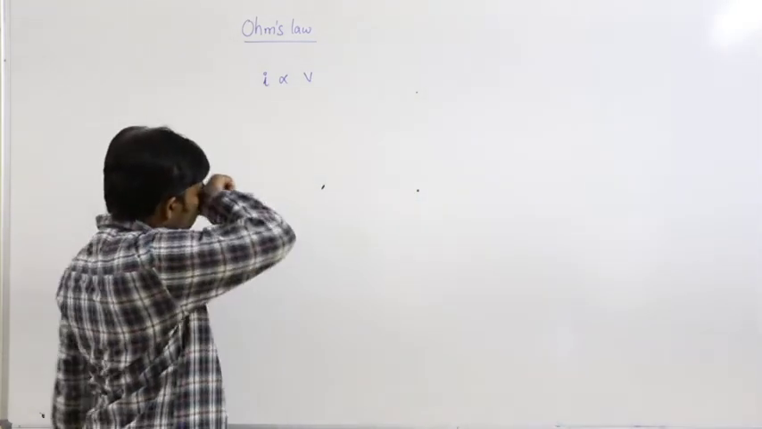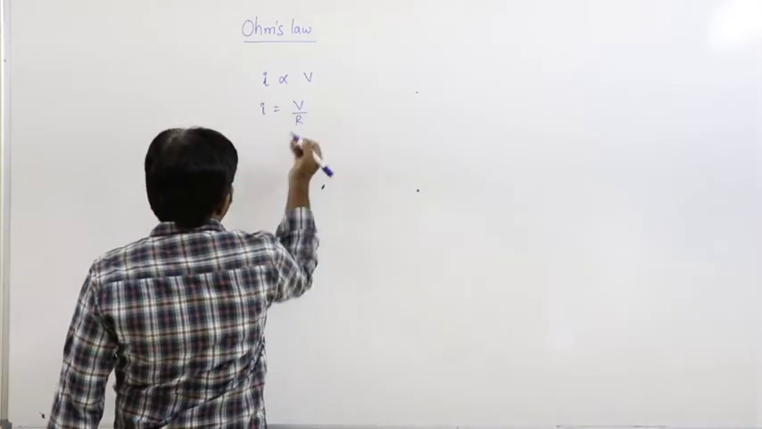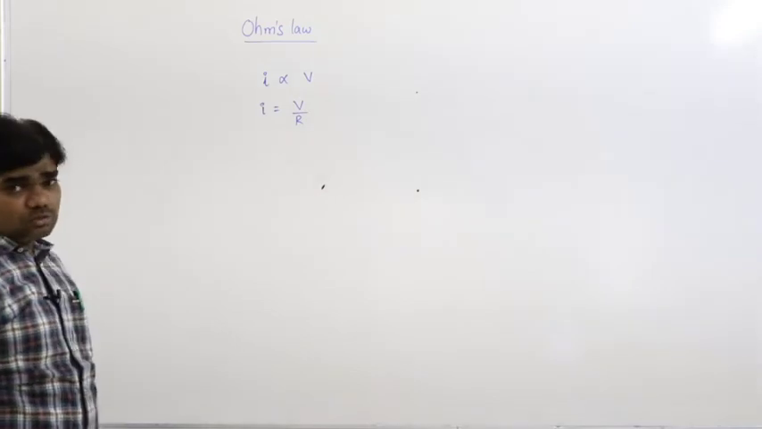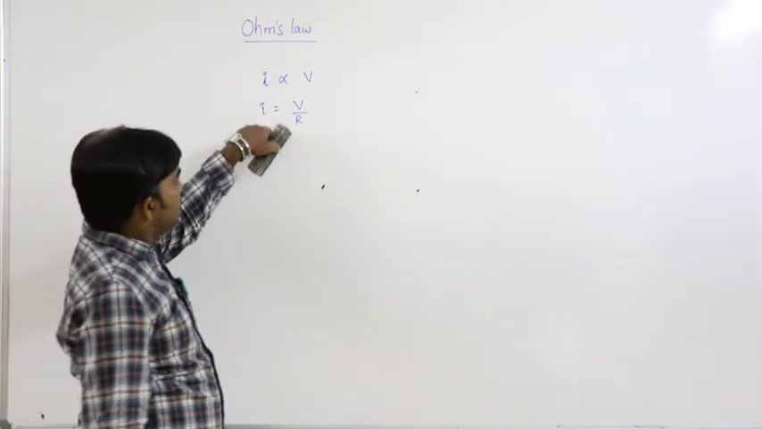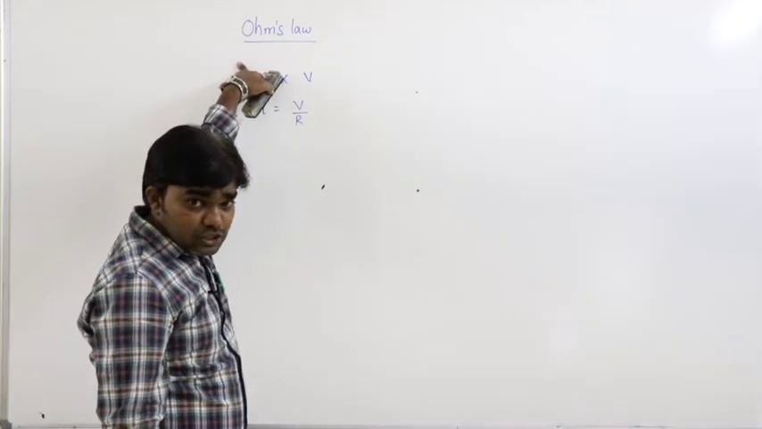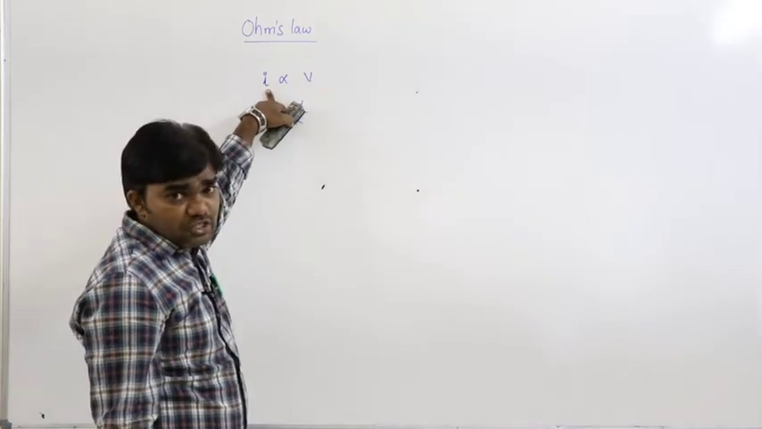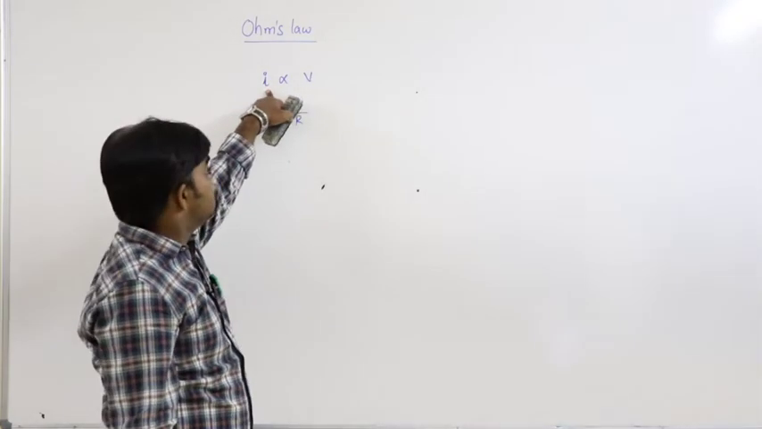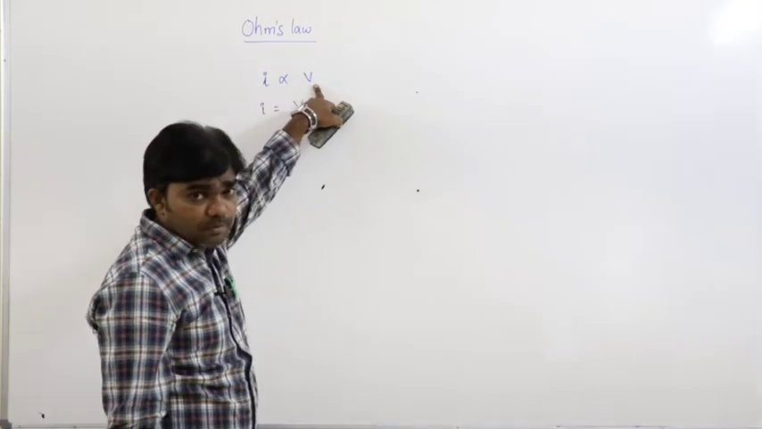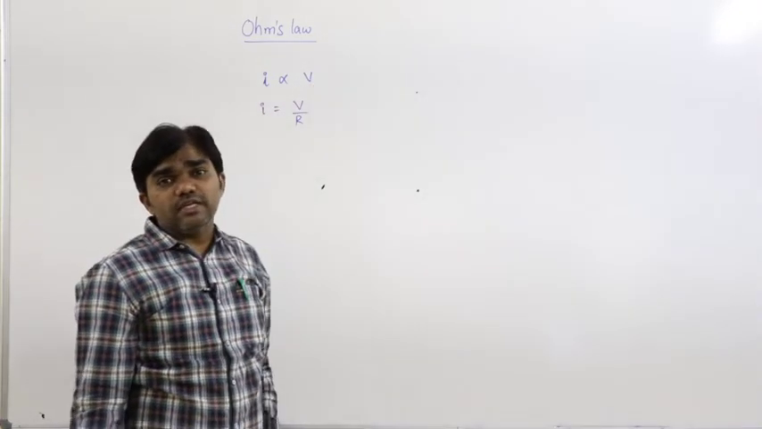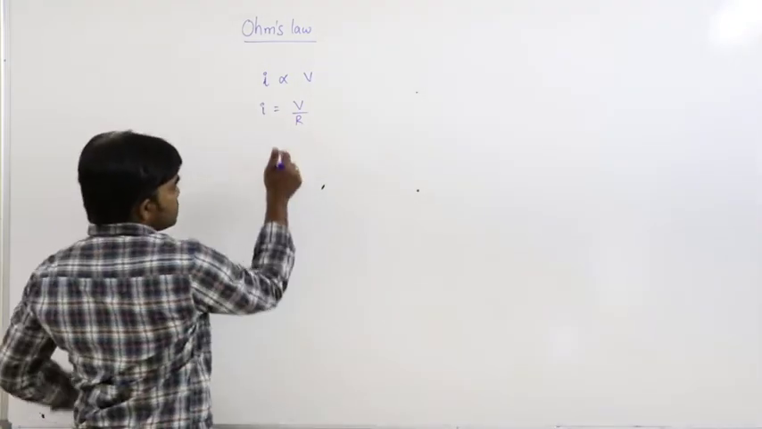So I can be written as V by R. I is equals to V by R. This is called Ohm's law. Under particular surrounding conditions, in a given conductor, the rate of flow of charge is directly proportional to potential difference across the conductor. So that is Ohm's law. So I is equals to V by R.